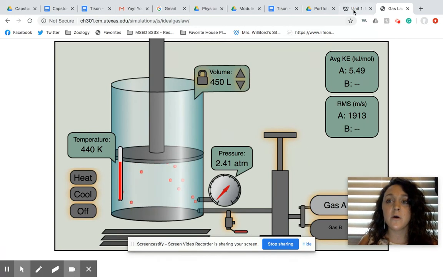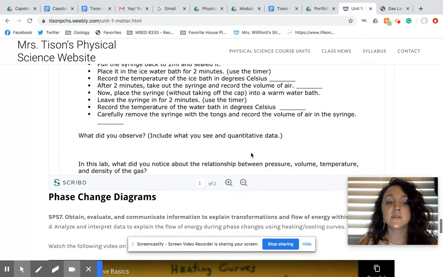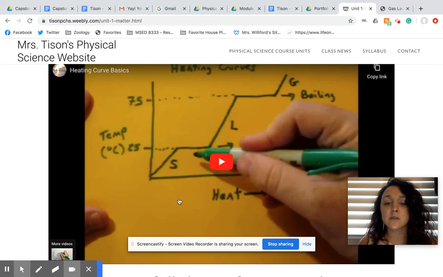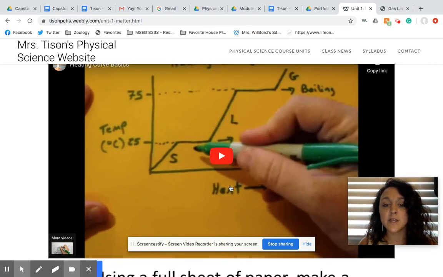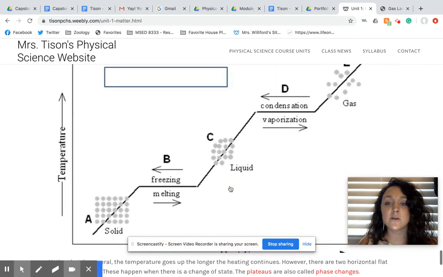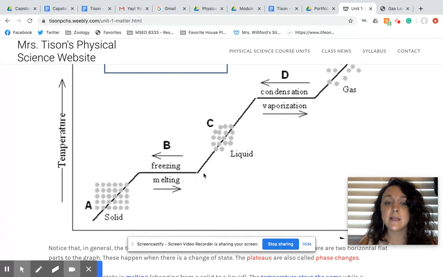So go ahead and go back and play around with this. Look at your popsicle stick, watch the video. This is the lab we did in class. And the last thing I want to tell you is, I know this video is kind of dry, but go ahead and watch it or watch my lesson on heating and cooling curves in Google Classroom, because we need to understand that as we move from a solid to a liquid to a gas, heat energy is increasing. As we go from a gas to a liquid to a solid, heat energy is decreasing. Temperature is going down. And the particles are slowing down until they get to the lowest temperature and lowest heat energy.